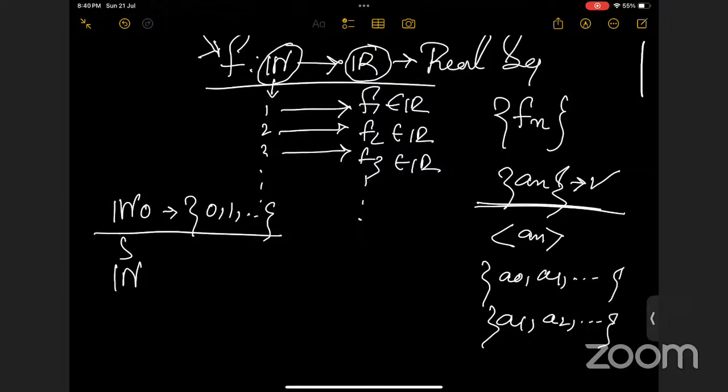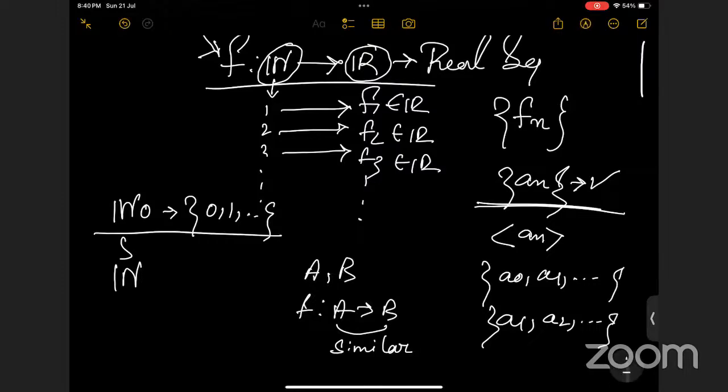Now you are aware of the concept of bijective functions, right? If we have two sets A and B, and a bijective function from A to B, then we say that the sets A and B are similar, okay?